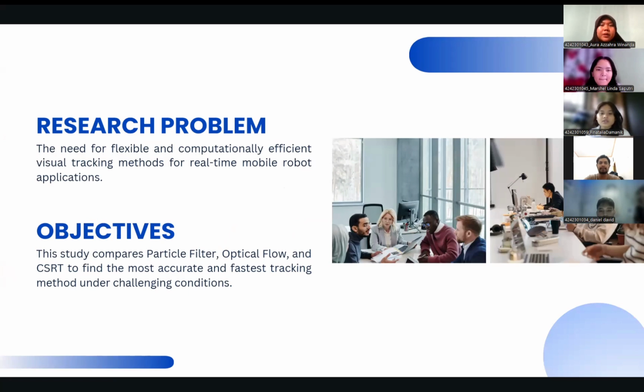I will explain about the research problem. This research focuses on finding a visual tracking method that is fast, efficient, and suitable for real-time mobile robots. Many existing methods, especially deep learning-based approaches, require high computation and labeled data, making them difficult to apply in real-world conditions.